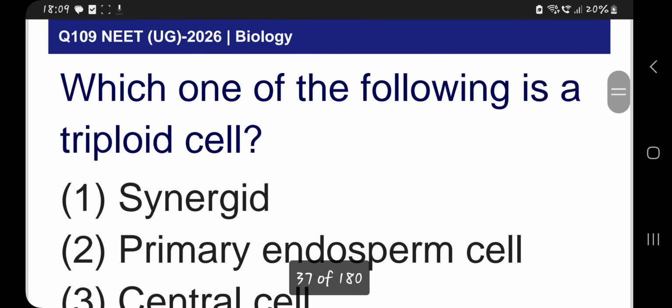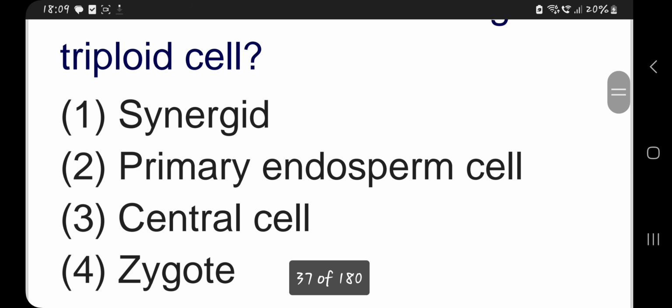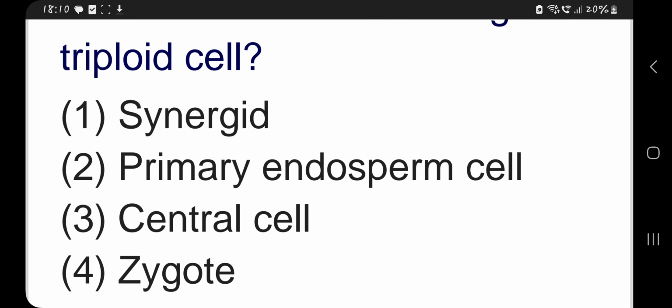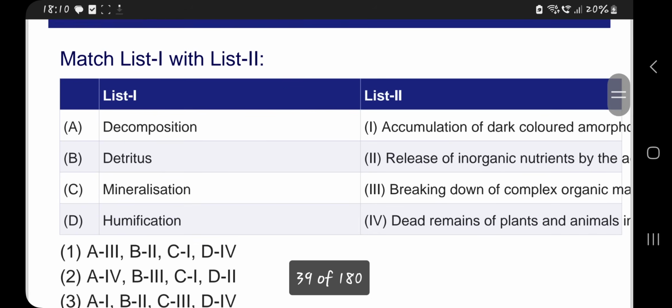Which one of the following is a triploid cell? Synergids are haploid. Primary endosperm cell, PEC, is triploid. Central cell is diploid. Zygote is diploid. So the second option is triploid. Primary endosperm cell is the correct one.